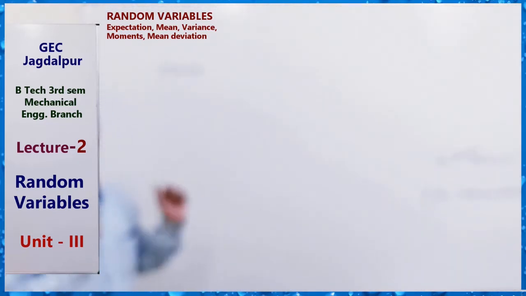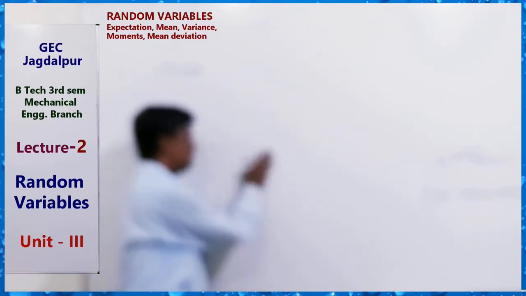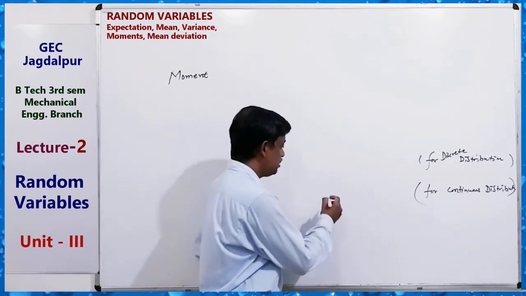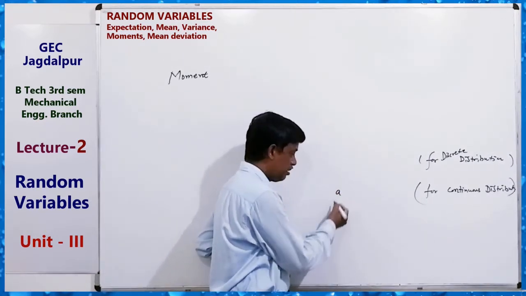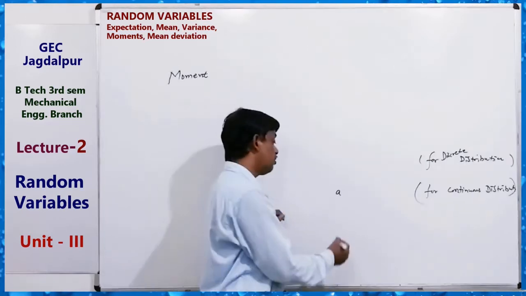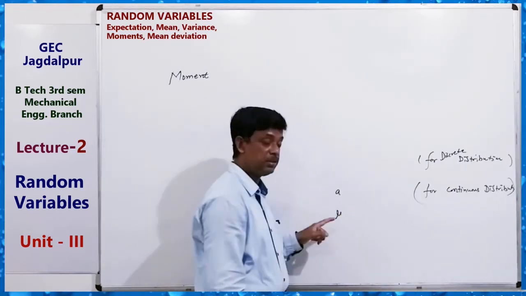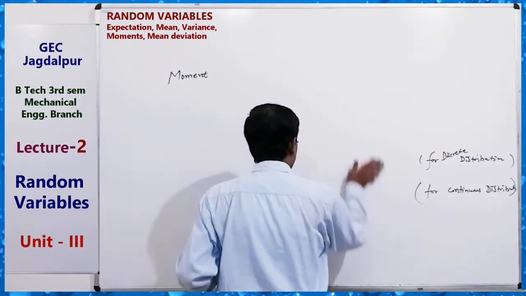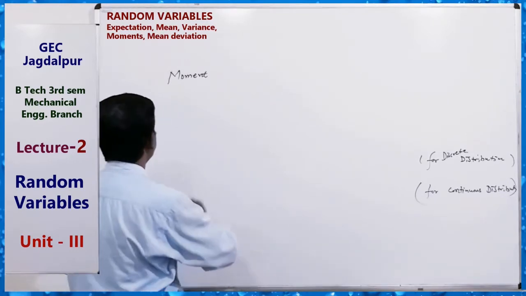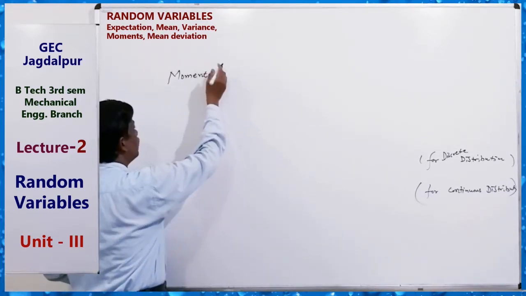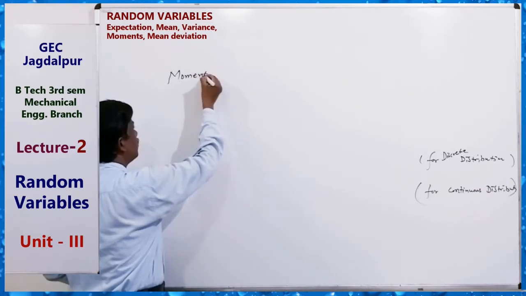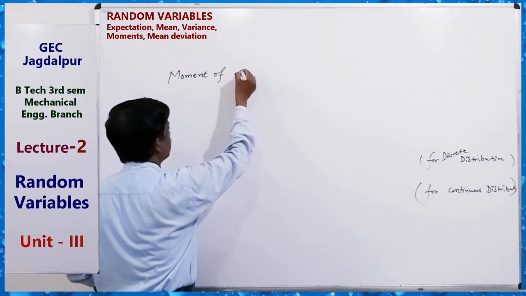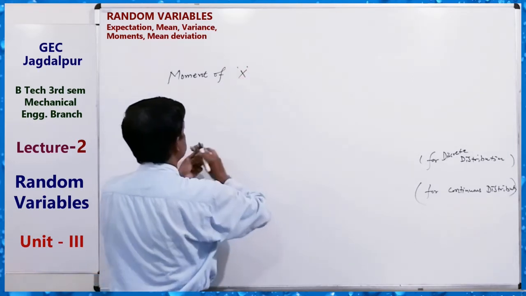Moment about some point. If we take any point, we can use a value a: moment about any point, and moment about the mean, where we use mu. Okay, so here the rth moment of x or the distribution.